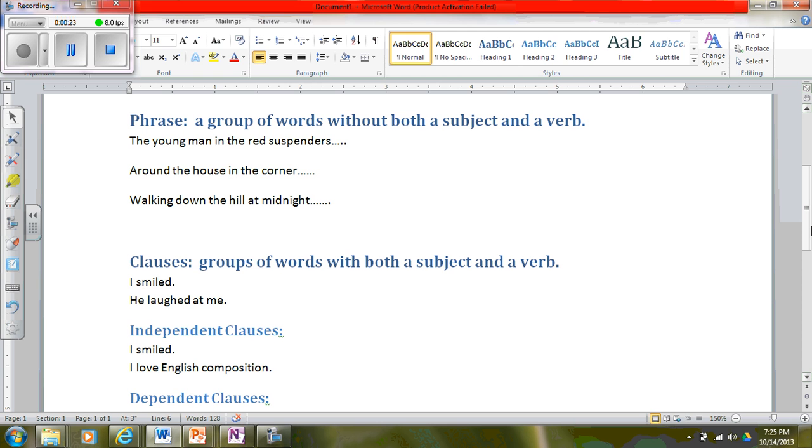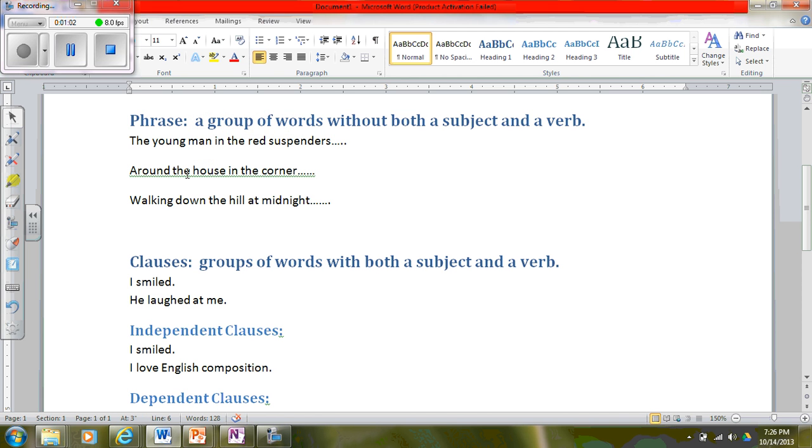Now in order to understand the basic comma rules, you have to know the difference between a phrase and a clause, okay? So first things first, let's look at a phrase. A phrase is a group of words without both a subject and a verb, okay? So, in other words, a phrase can have no subject and no verb. A phrase can have a subject, or a phrase can have a verb, but it cannot have both a subject and a verb. So our first example, the young man in red suspenders. We have a subject, which is man, but we have no verb. So this is considered a phrase.